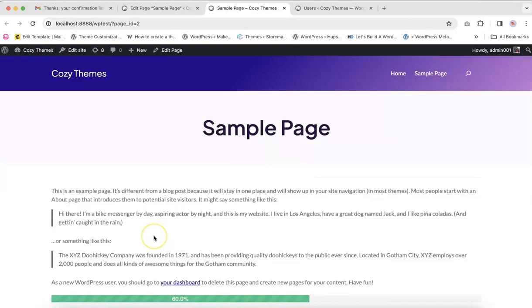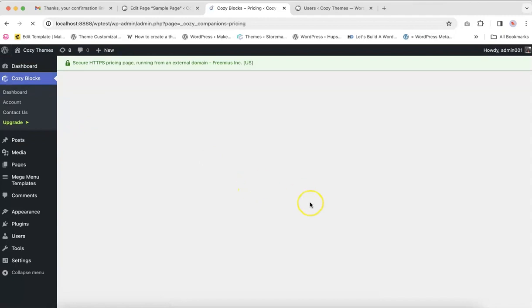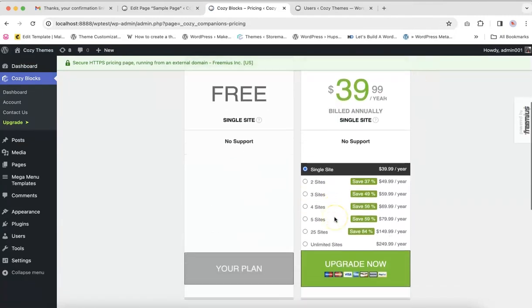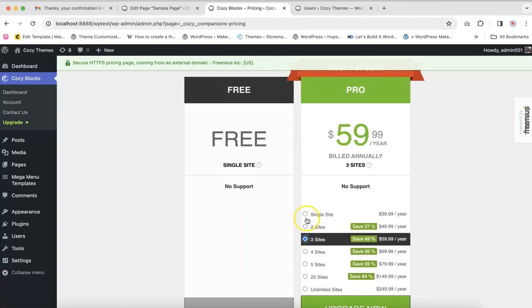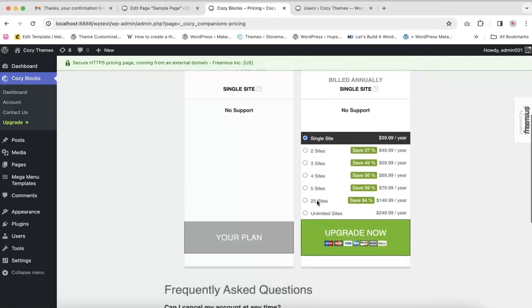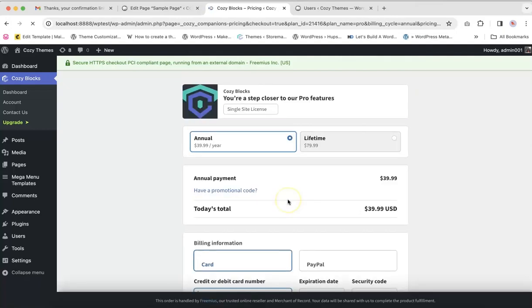Okay. Now let's talk about how to become our premium user. Now head back to the dashboard page and you can find our pricing and plans, and you can purchase from here as well. These are our packages, so you can buy accordingly. And after you click the upgrade now button, this redirects to the freemium account.